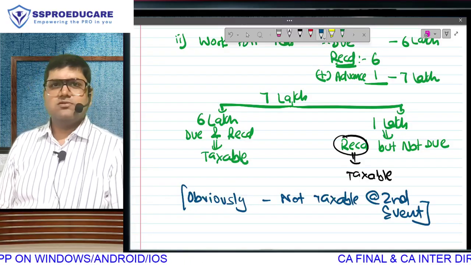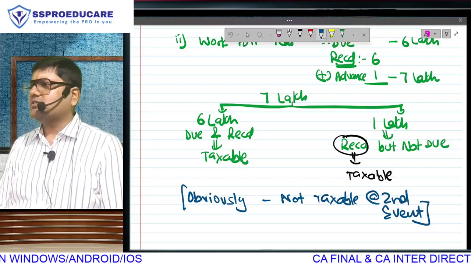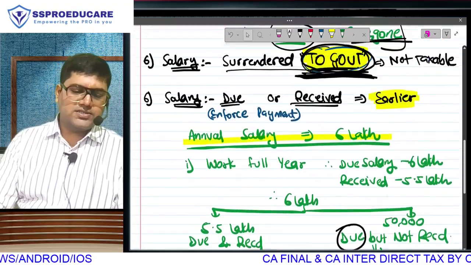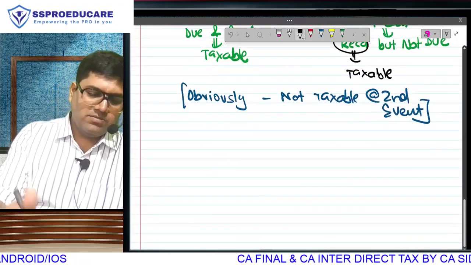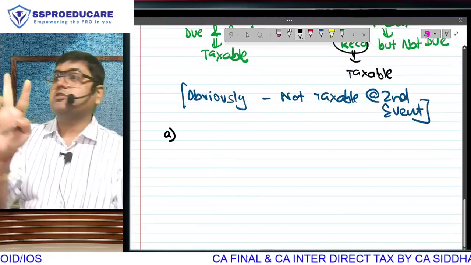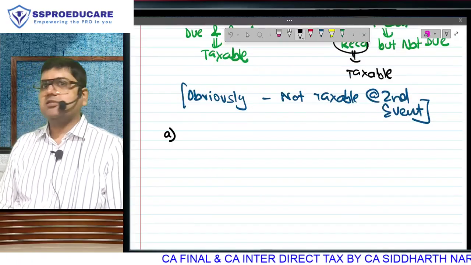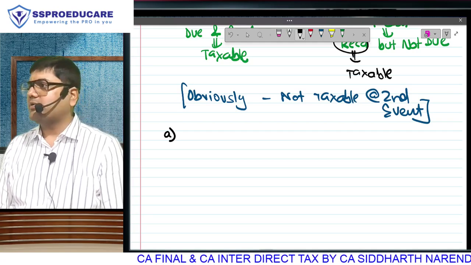So I think it's clear now. Everyone is clear. Salary is taxable when it is due or received, whichever is earlier. But point 6 has two sub-points. So in 6, we are doing 6a and 6b. If you are understanding what is happening.